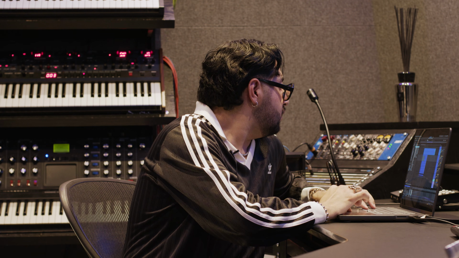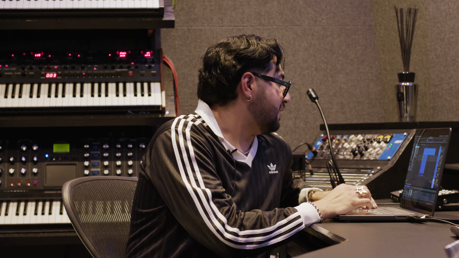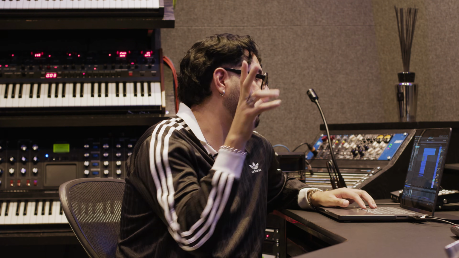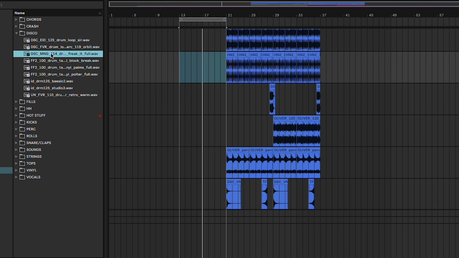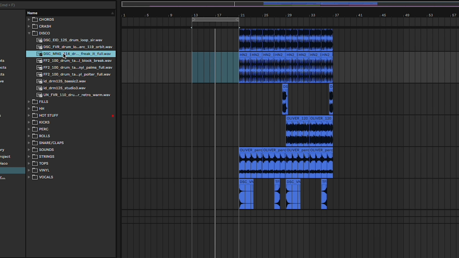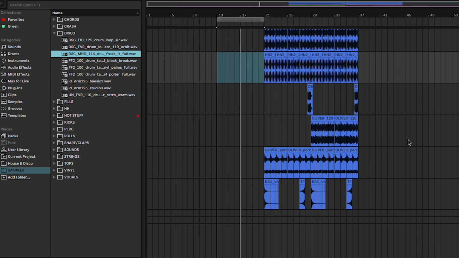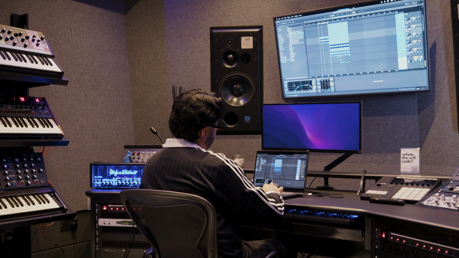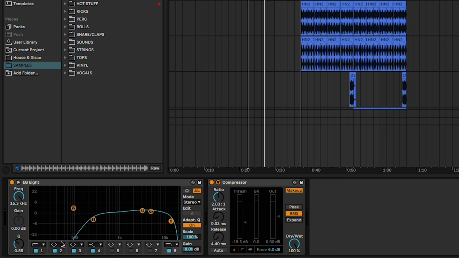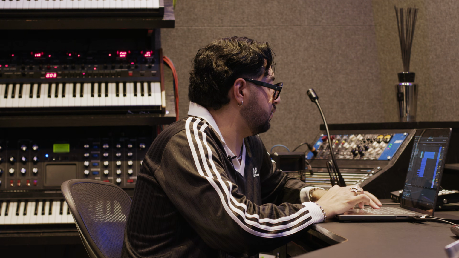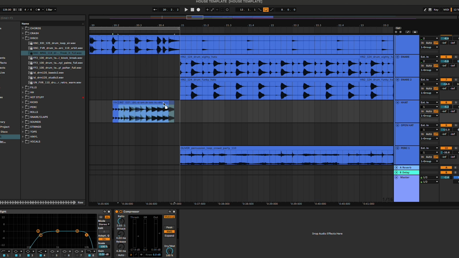So right now I have a bunch of loops, and I'm just gonna see which one I like and drop it and work with the chords leading up to the drop. I think I like this one. Has a little percussion. It's pretty cool. I take the low end out, so I just drop them in the same channel as the snare, which has no low end. You can see here in the EQ. I'm bringing the chords over, bring the fill over.